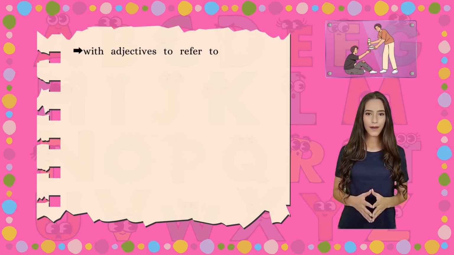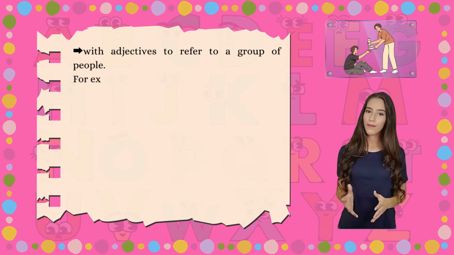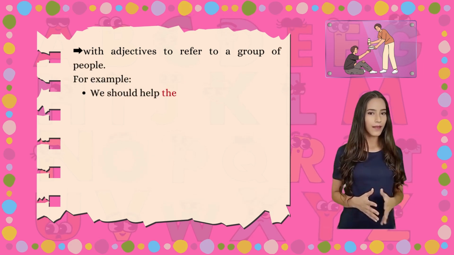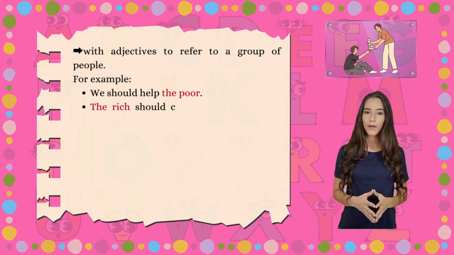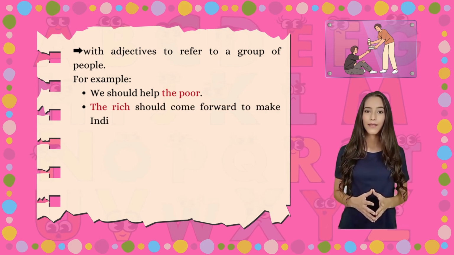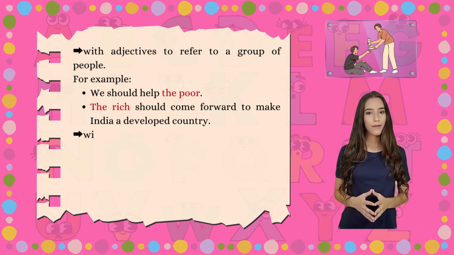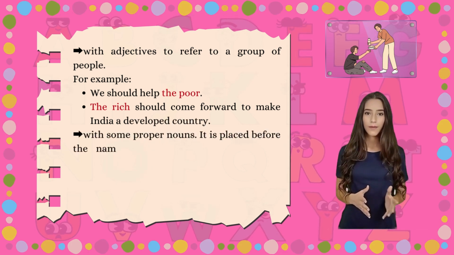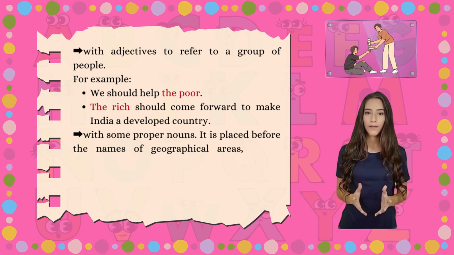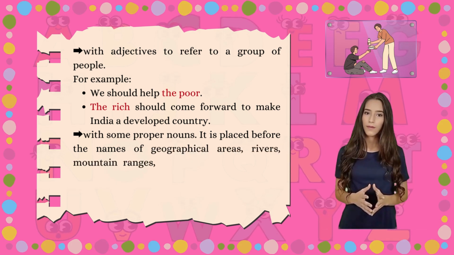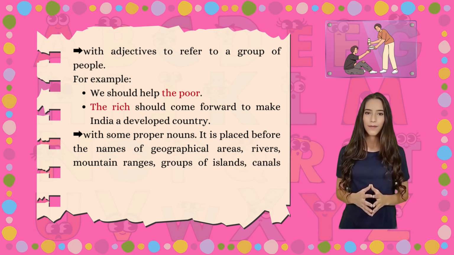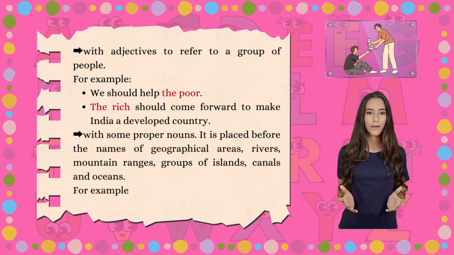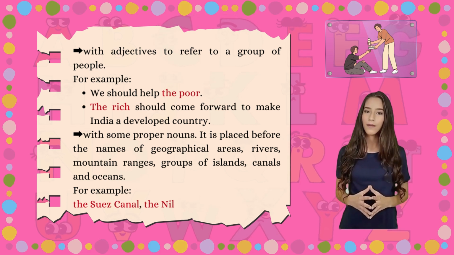With adjectives to refer to a group of people. For example, we should help the poor. The rich should come forward to make India a developed country. With some proper nouns. It is placed before the names of geographical areas, rivers, mountain ranges, groups of islands, canals and oceans. For example, the Suez Canal, the Nile, etc.